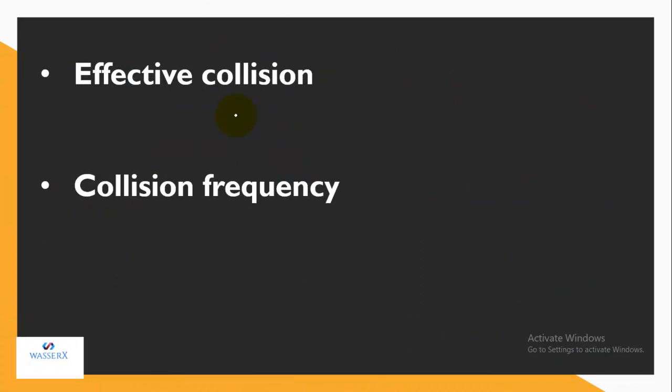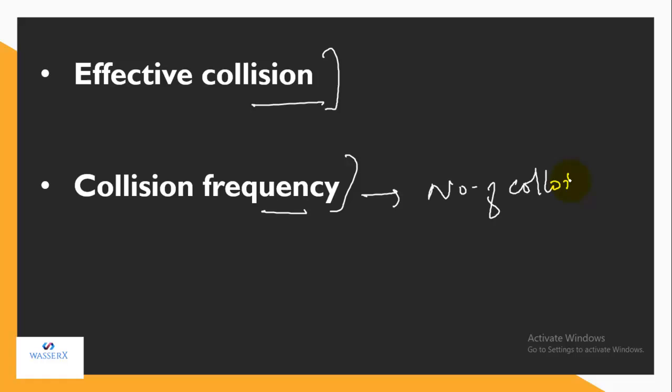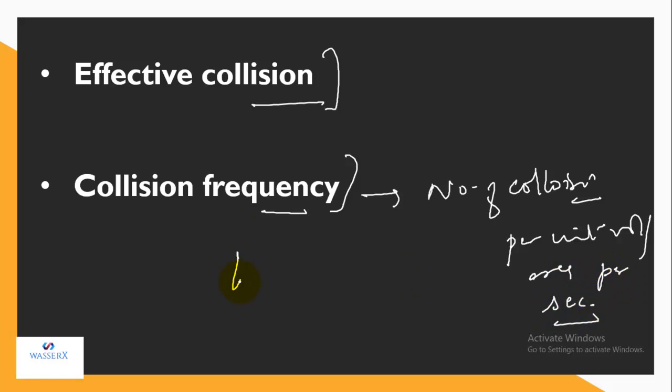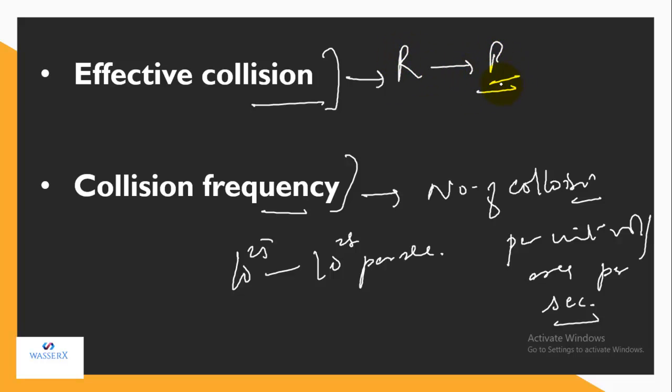So, we have studied two terms till now. One is the collision frequency, another is the effective collision. Collision frequency refers to the number of collisions occurring per unit volume or area per second, which is usually 10 to the power 25 to 10 to the power 28 per second. And effective collisions are those which can actually make the reactants get converted to products.